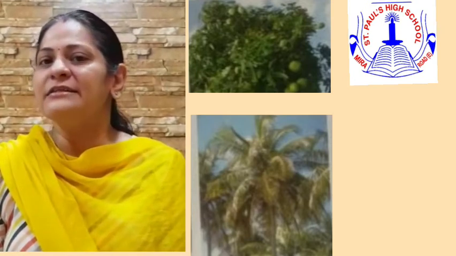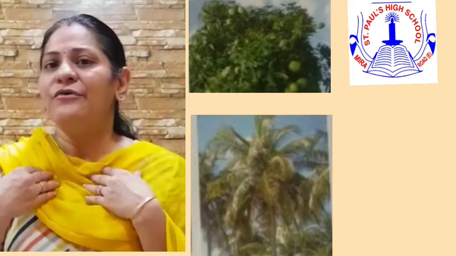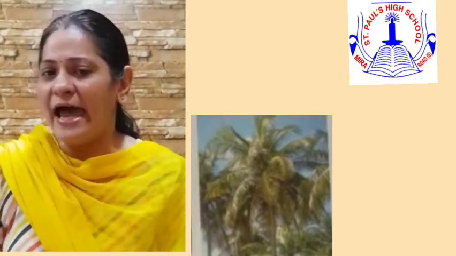And children, do you know plants also need air, water and sunlight to grow? Like we need air, water and sunlight to grow. We even need food. Like us, plants need air, water and sunlight to grow. And they also need soil.